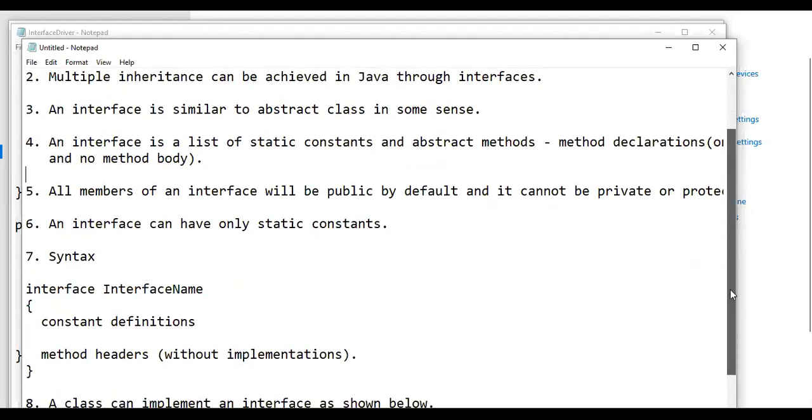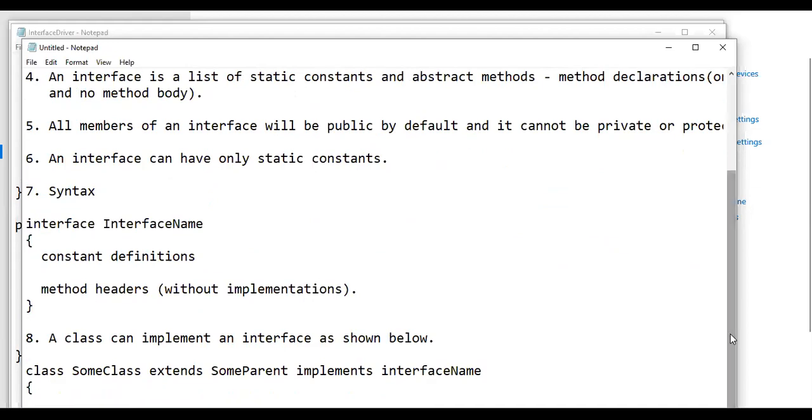Okay. So before proceeding, could someone define what is an interface? What is an interface? Response, please.